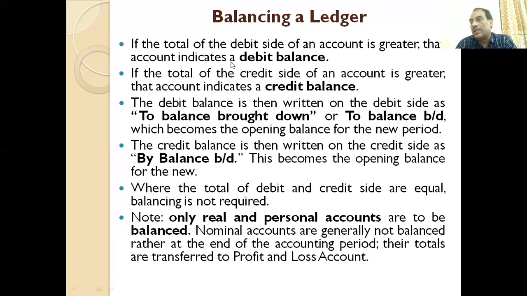And while balancing, we simply add both sides. If the debit side is more, then we say that there is a debit balance. If the credit side is more, we say that there is a credit balance. If the credit balance is more, then the amount by which the debit side falls short is written on the debit side, and while debiting that, we write "To balance BD". If the credit side is short and debit is more, then we write the same amount, writing "By balance BD" and then mentioning the amount.